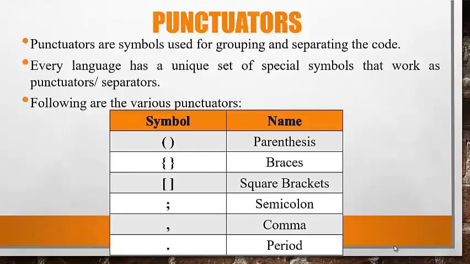Curly braces. Curly brackets are used to define a block of code in a Java program. They are also used to initialize the values of arrays. Square brackets. Square brackets are used to declare arrays and refer to values at a particular index. Semicolon. The most commonly used separator in Java is the semicolon. It is used to separate statements. Comma. It is used to separate consecutive identifiers in a variable declaration. Period. The period operator in Java is used to access member variables and methods. It is also used to differentiate the package names from sub-package and class names.